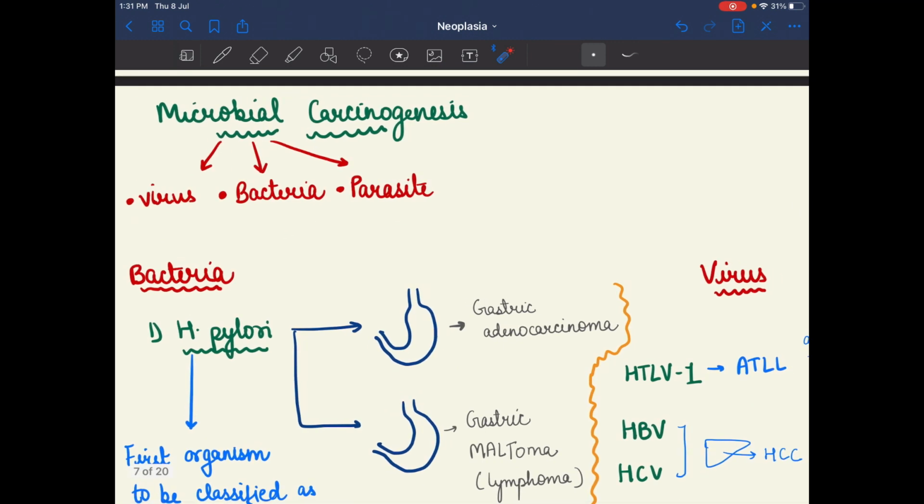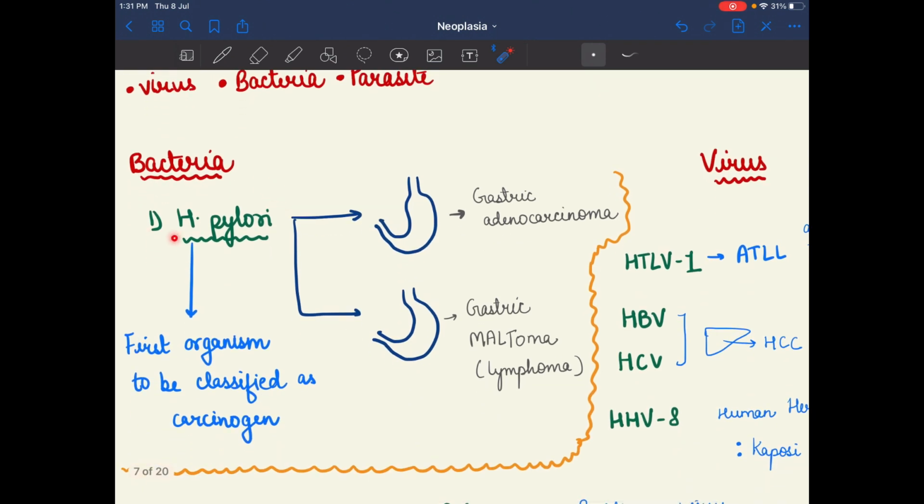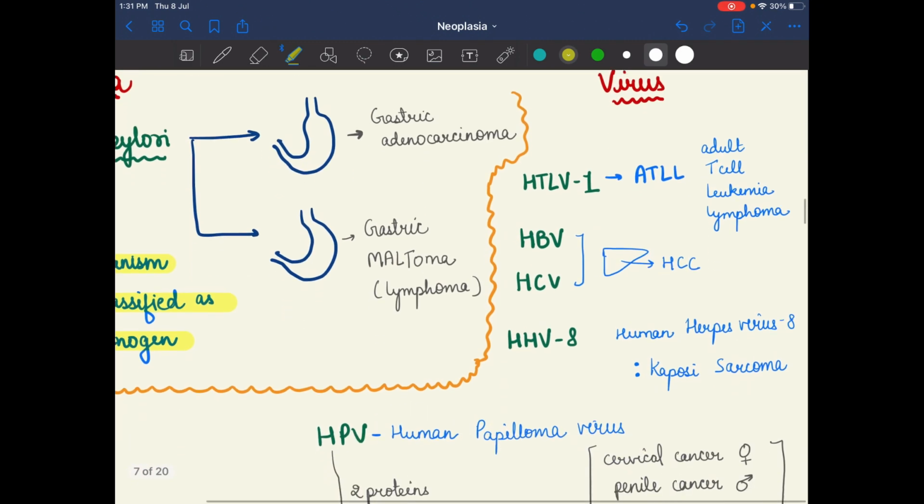Microbes involve viruses, bacteria and parasites. Let's begin with the bacteria. There is only one bacterium, that is H. pylori, and it is the first organism to be classified as a carcinogen. We can remember it: the first organism to be classified as a carcinogen is H. pylori. H. pylori can cause gastric adenocarcinoma and gastric MALToma, which is a lymphoma. Now after bacteria we have the virus.